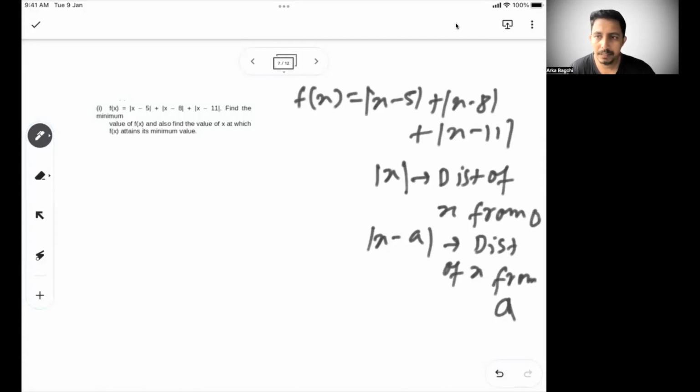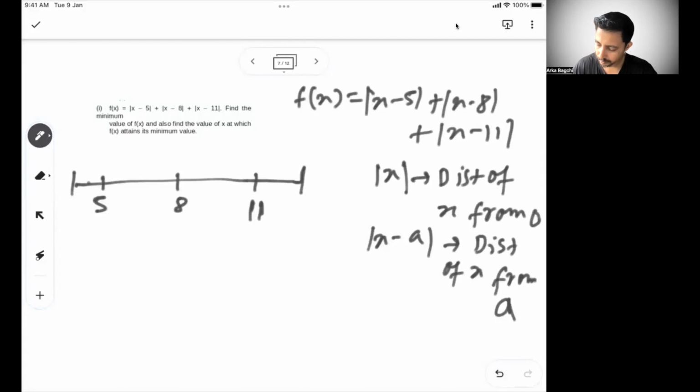So mod of x minus 5 talks about the distance of x from 5. So let's have a number line first. Let's say x is at 5, then mod of x minus 8 will be the distance of x from 8, and mod of x minus 11 will be the distance of x from the point 11.